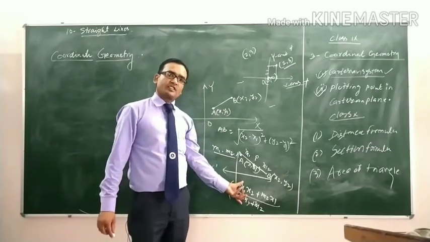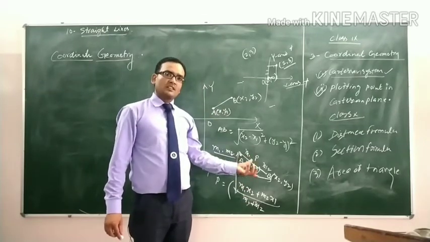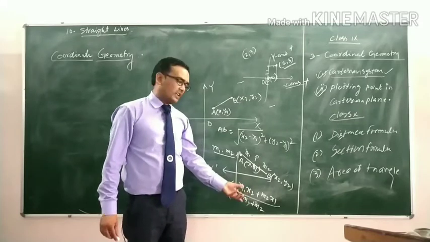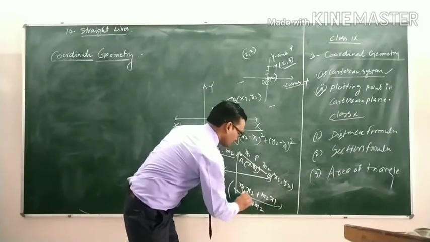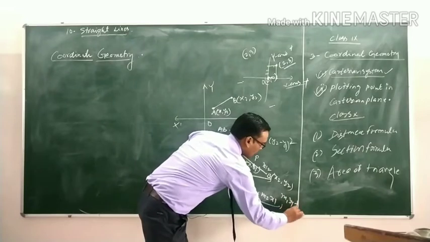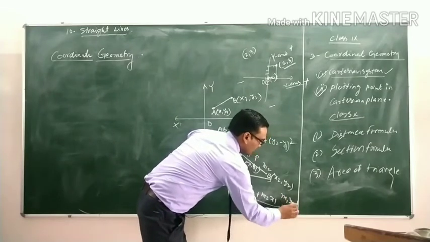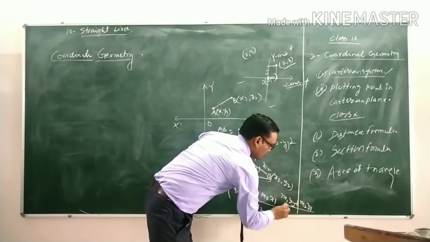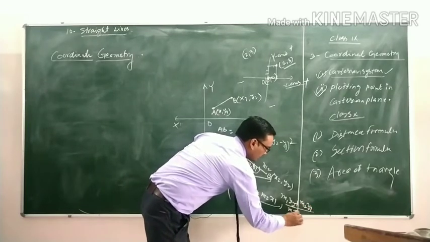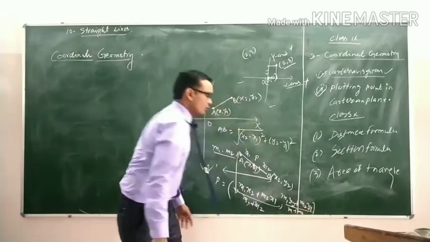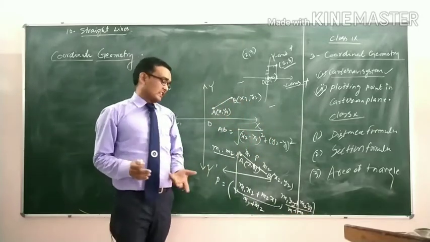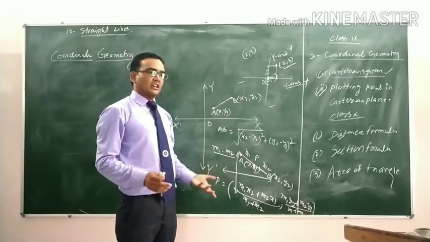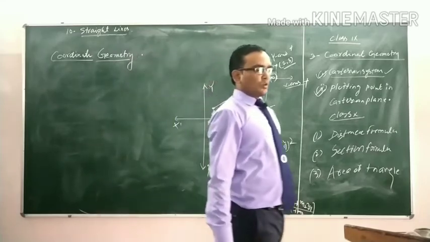This is the abscissa of point P, that means the x coordinate of point P, and the y coordinate is (m1 y2 plus m2 y1) upon (m1 plus m2). You have learned the section formula in the previous class 10th.